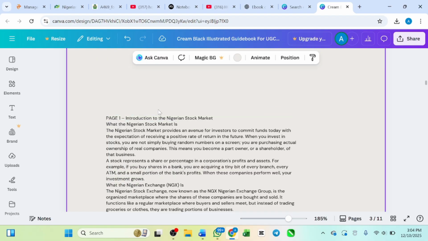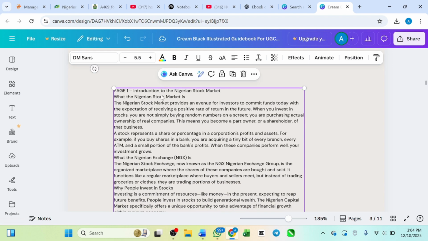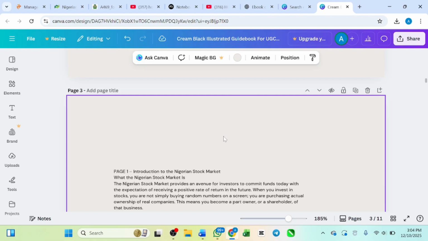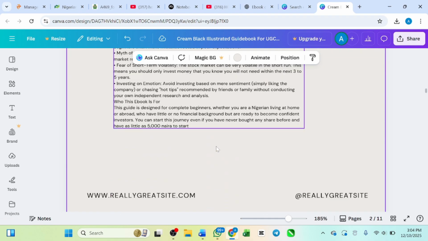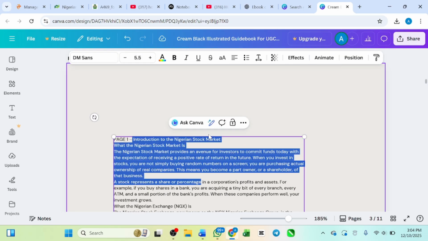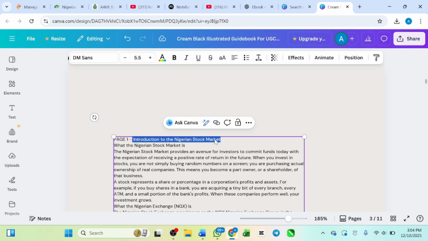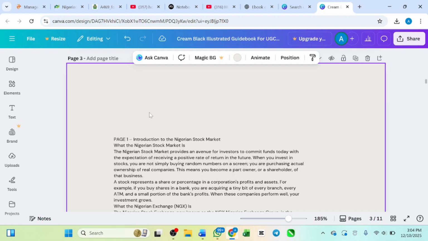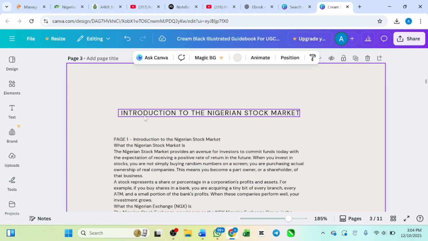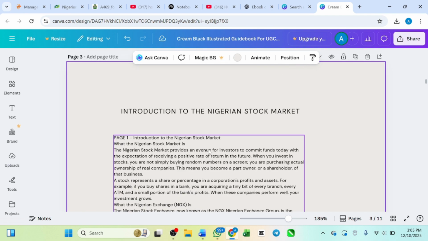You see, page one, page two, it seems that now it's complete, right? It is now complete. Let me copy this. See, I just paste it. Introduction to page one. You see that big font, I just changed it. You can go ahead and change the font. Introduction to the Nigeria stock market. That's what the first page is about.